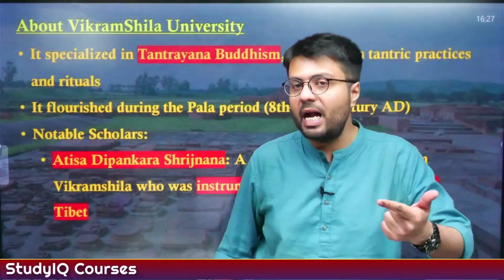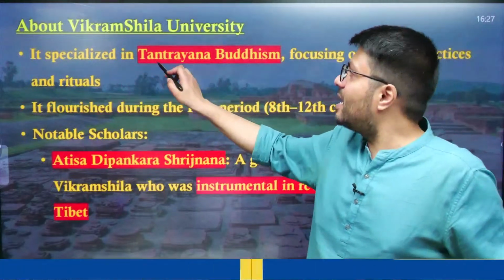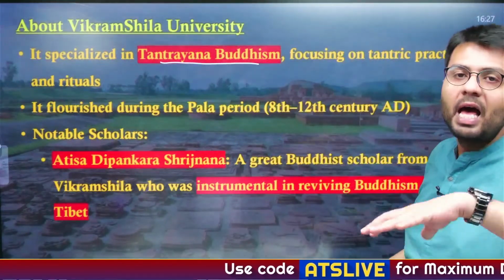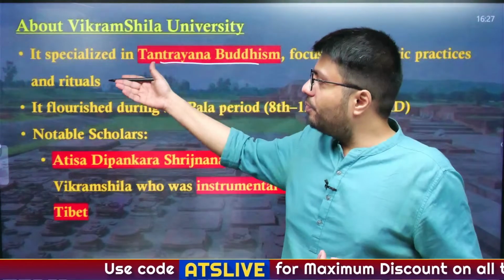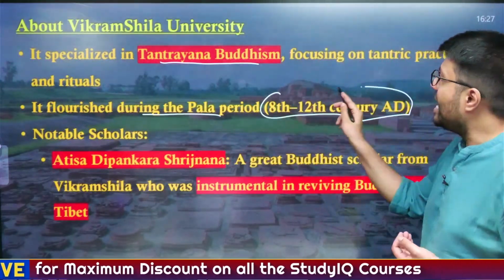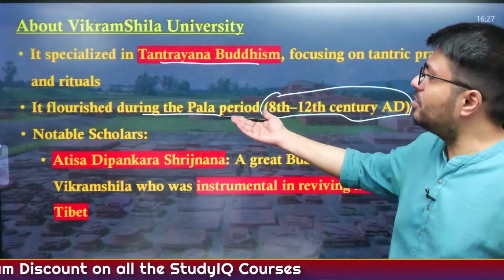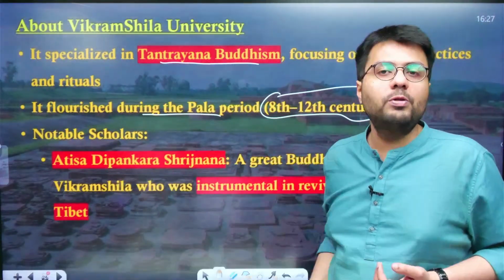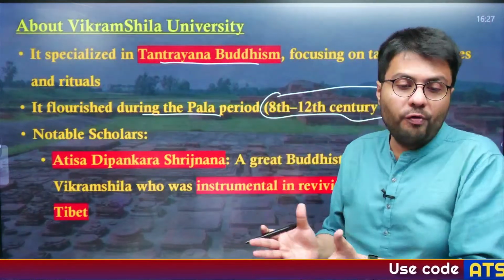In addition, this university specialized in Tantrayana Buddhism, which focuses on tantric practices and rituals. It flourished during the Pala period, between the 8th and 12th century, because the Pala rulers promoted it and gave it resources, allowing it to flourish.